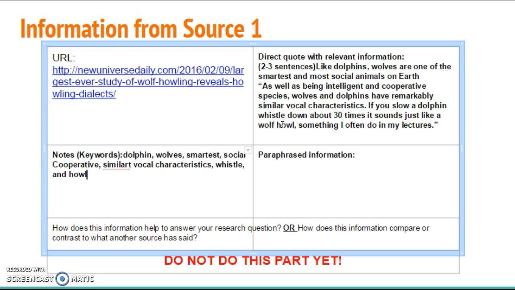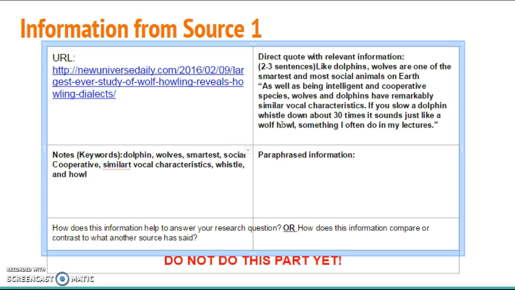The next quote states, as well as being intelligent and cooperative species, wolves and dolphins have remarkably similar vocal characteristics. Okay, that first part again is saying that the two animals are really smart. It is also saying that they work together and help each other. So that second part of the sentence to me is saying how they talk to each other is similar. Okay, I understand that too. The last quote is, if you slow a dolphin whistle down about 30 times, it sounds just like a wolf howl, something I often do in my lectures.